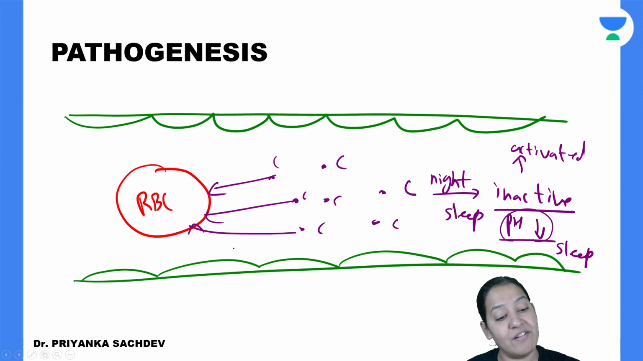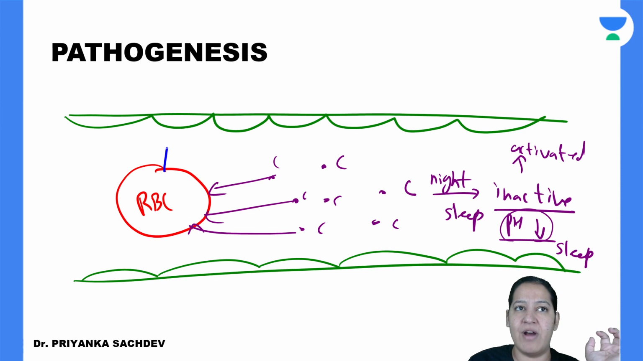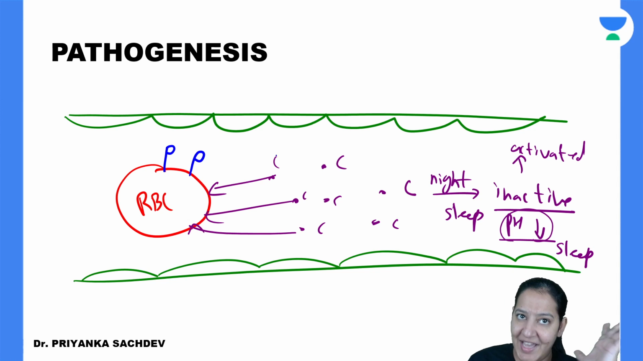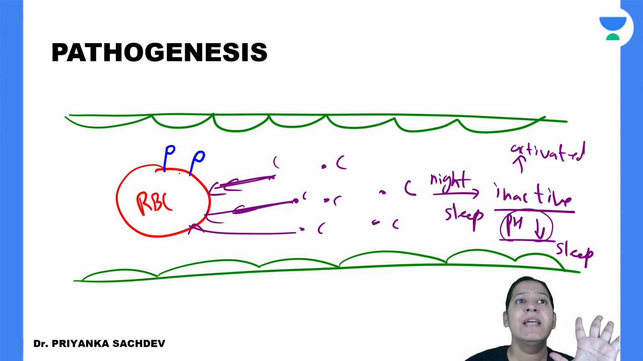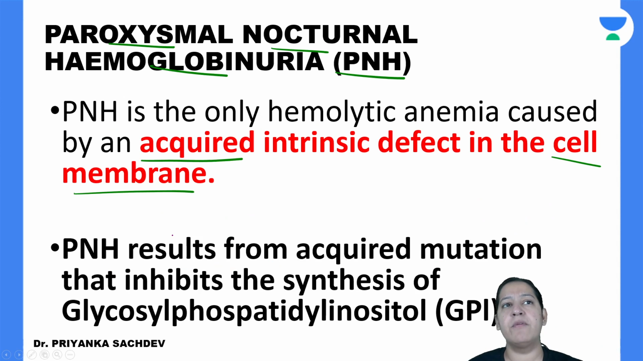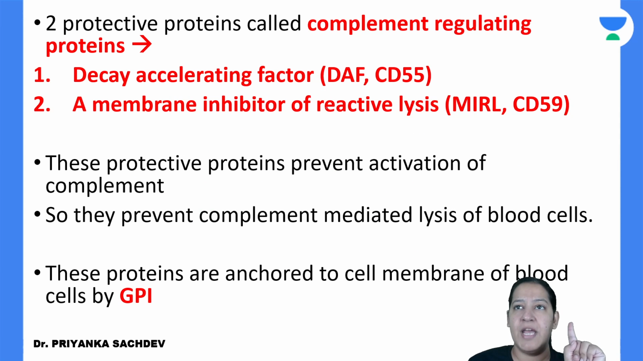Because we have protective guards over them. What do you mean by protective guards? There are two types of protective guards present over the cell membrane of the RBC. These two guards protect the RBC from the complement attack, and not only RBC, but WBC, platelets, all the cells. What is the name of these two guards? Okay, let me tell you. The names of these two guards are DAF and MIRL.